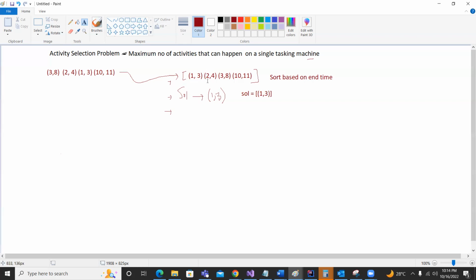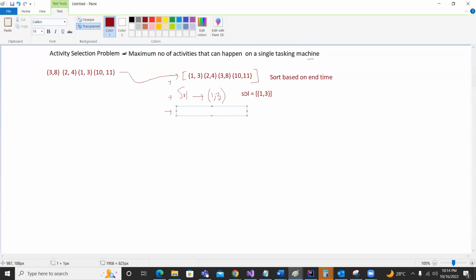This 2 4 has a clear intersection with 1 3, so we won't consider it. We simply won't consider an activity if we have an overlap.